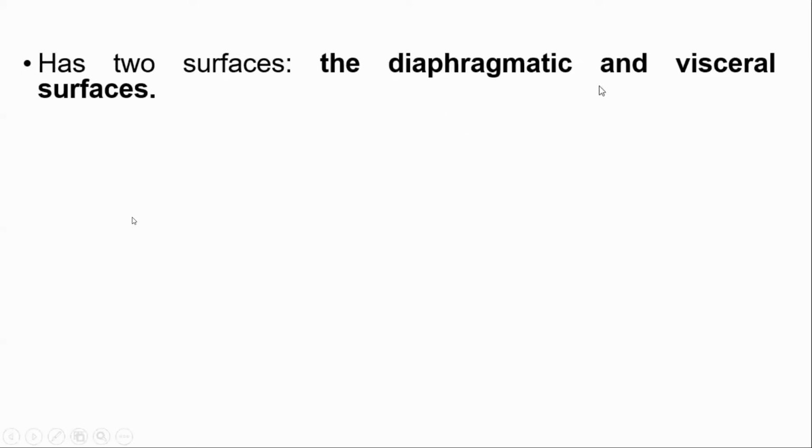That part of the liver which lies inferior to the diaphragm, that is diaphragmatic surface, and which is attached to the abdominal viscera, that is visceral surface. So 2 surfaces, right? Diaphragmatic surface and visceral surface.